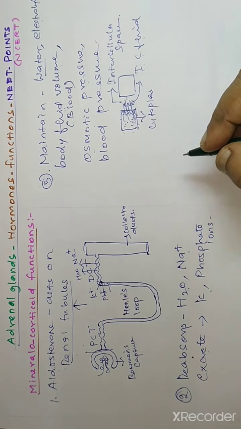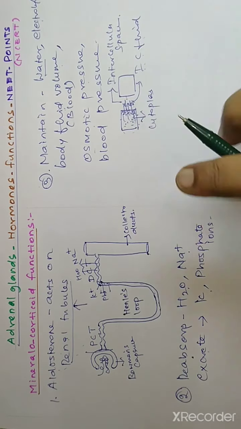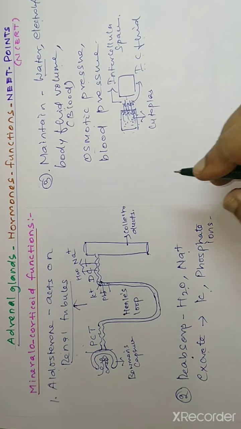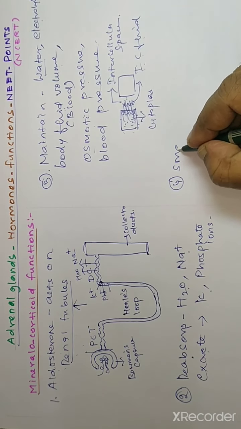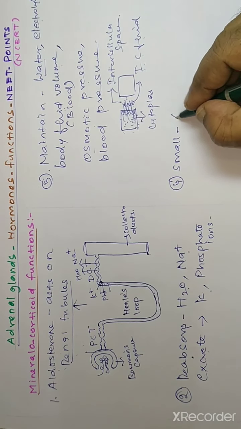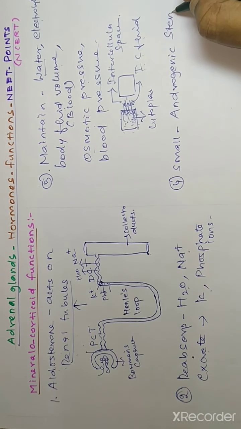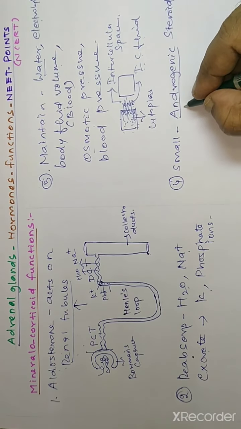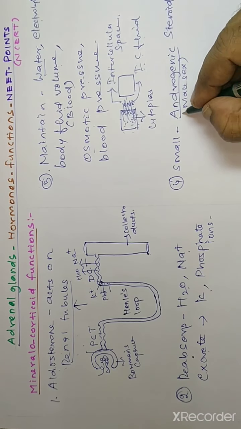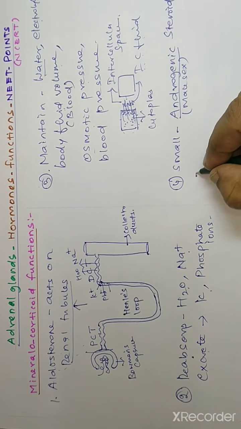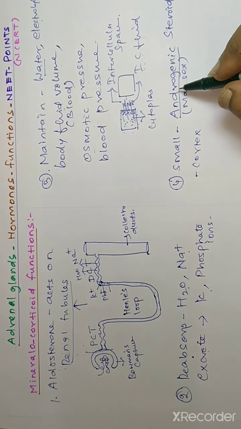In addition to the two important hormones secreted by the cortex, glucocorticoid and mineralocorticoid, a small amount of androgenic steroid is also secreted. Androgen is generally a male sex hormone, but a small quantity of androgen is secreted by the adrenal cortex whether it is a male or female.